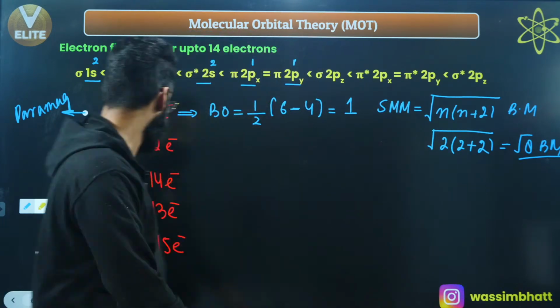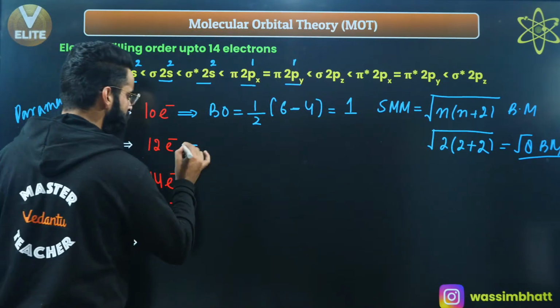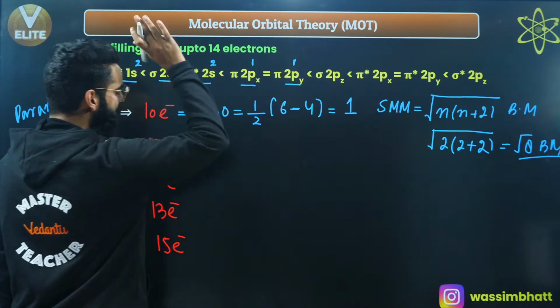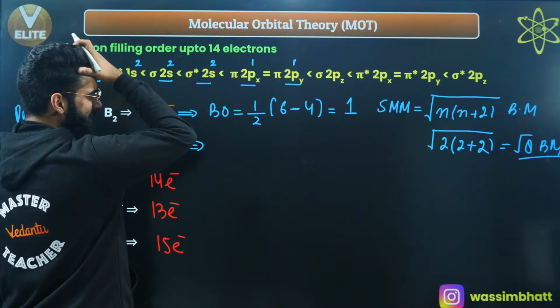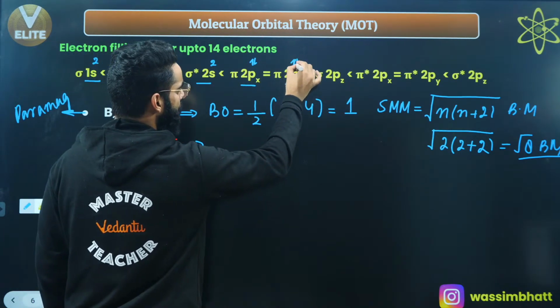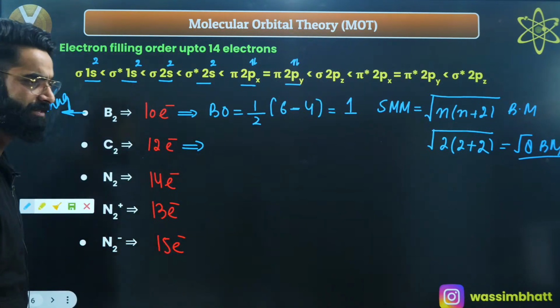As simple as that. Let's talk about the C2 molecule. C2 has 12 electrons, and till now we have filled 10 electrons, right? Now it's time to fill 2 more electrons. So I'll keep 1 here, and I'll keep 1 more here, right? So I've filled 2 more electrons, correct?